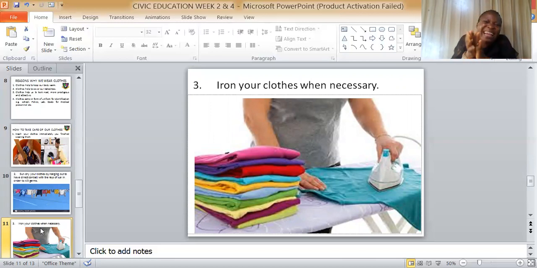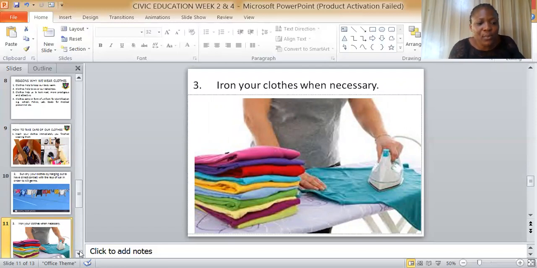So there are some tiny organisms that may stay on the cloth, that if you just remove it from the lines outside and you wear it, the germs will go to your body straight. So you make sure you iron your clothes when necessary in order to kill the germs.